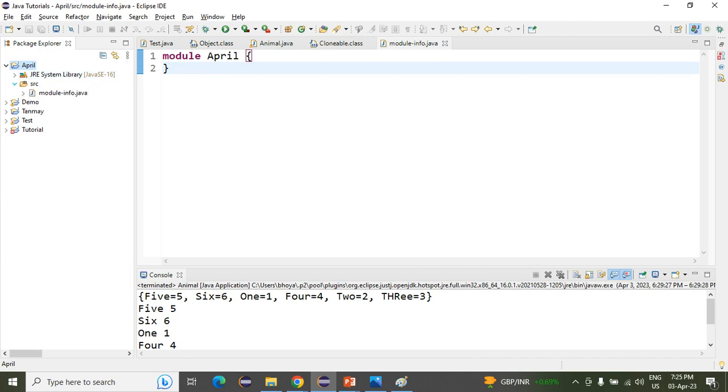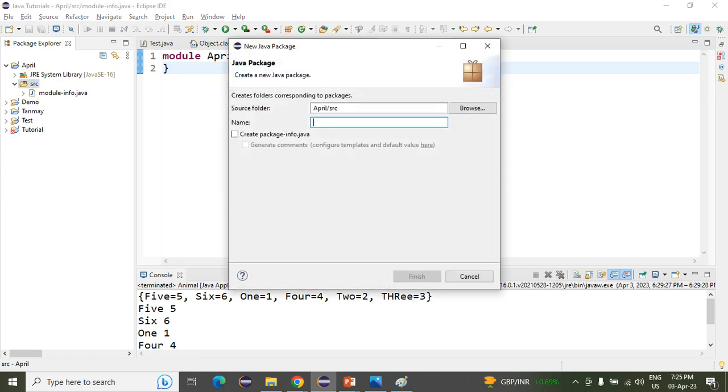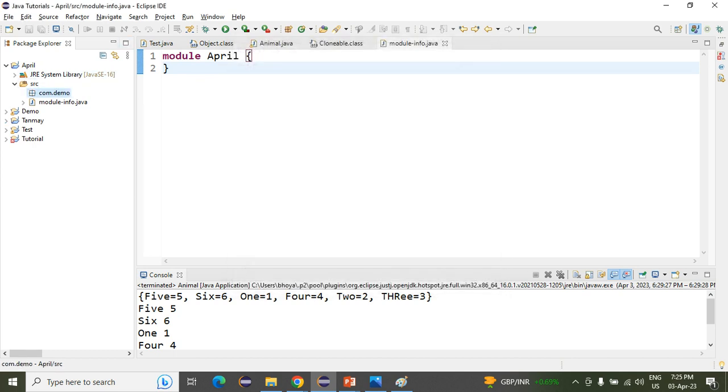After that, inside the src, what do we have to do? If you want to create a package, just right click on that. After that, new, and then we will create a package. Remember that we will give the package name in small letters. So I'm writing here com.demo. Now we have created the package.